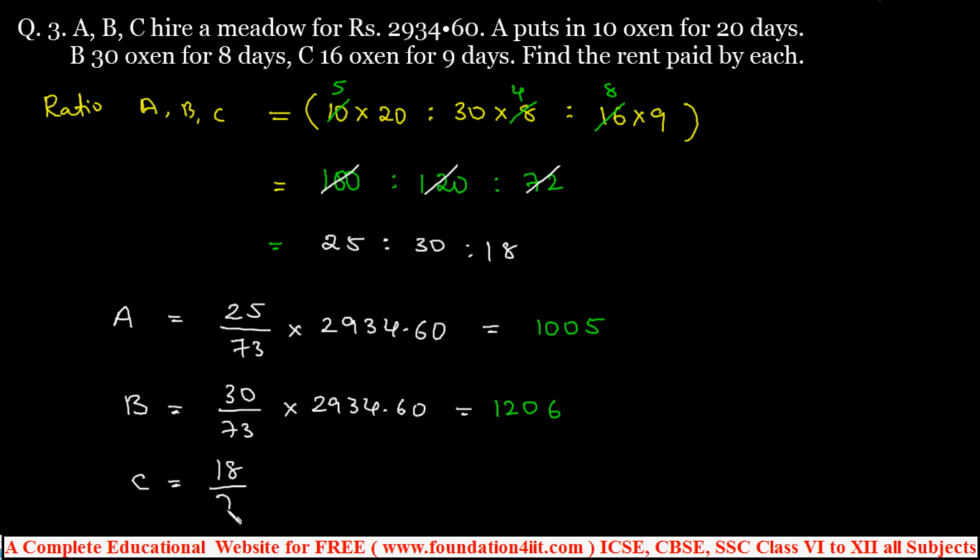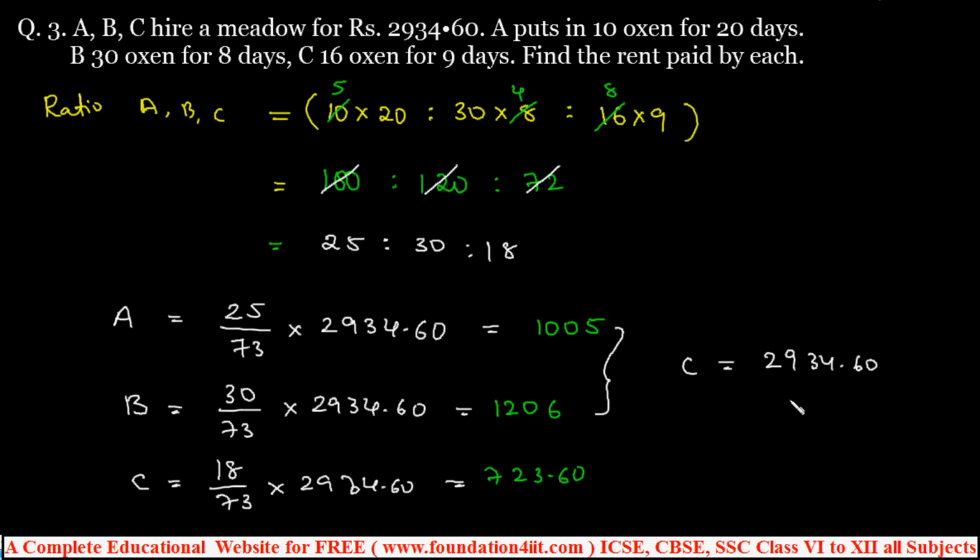Ratio is 18 by 73 into same 2934.60. And simplify this, we'll get 723.60. So do one thing, after getting A and B, you can add this both, and by subtracting total also you get same option. After doing A and B, if you want C share, from the total